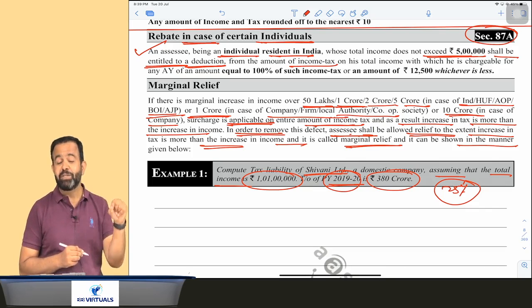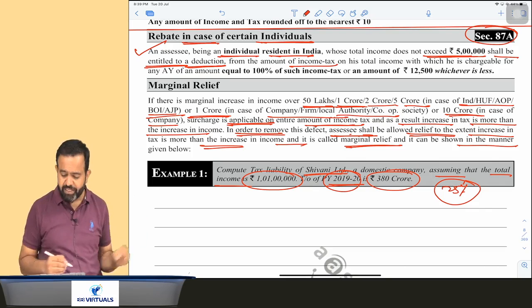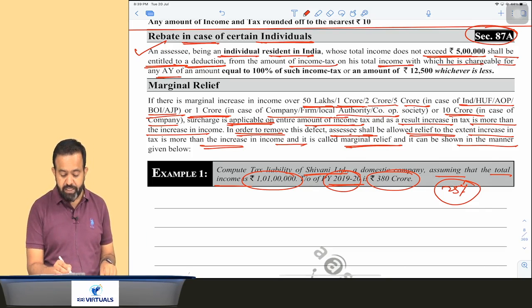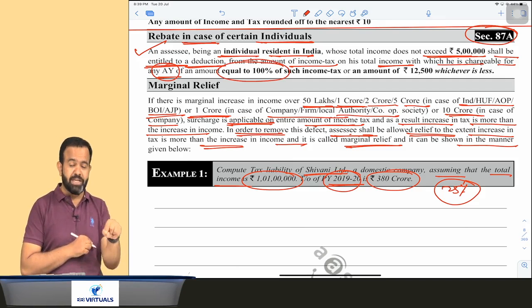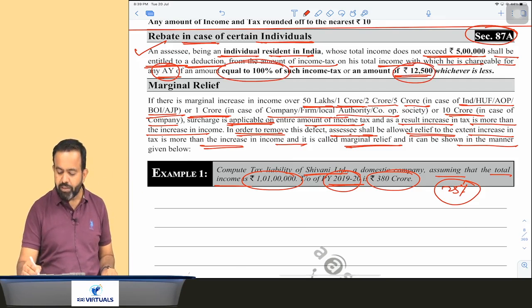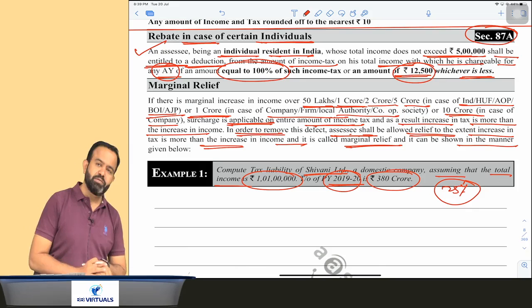Means he is eligible for a deduction from the amount of income tax on his total income with which he is chargeable for any assessment year, of an amount equal to 100% of such income tax, or an amount of 12,500, whichever is less.